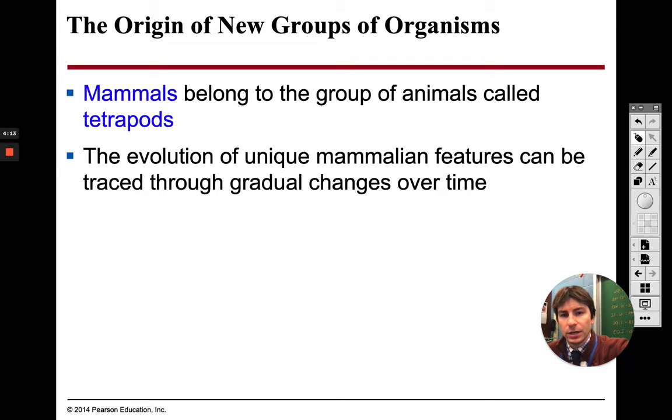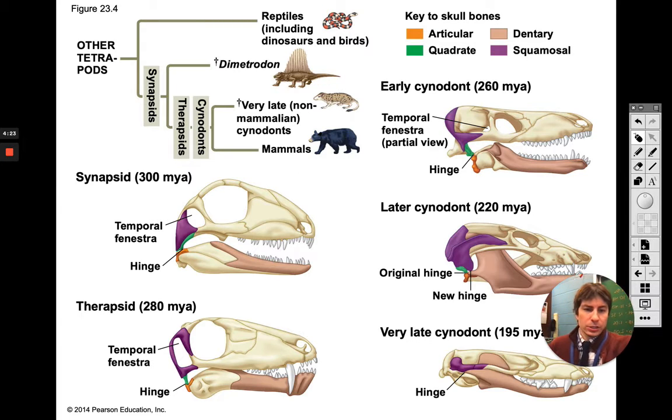So now we're going to talk about mammals. And the group that mammals belong to is called tetrapods. Obviously, 4 legs. All right, makes sense. So here are some different mammals we're going to go over. Some of the very early ones with 300 million years ago. And then we will go to just about 200 million years ago.